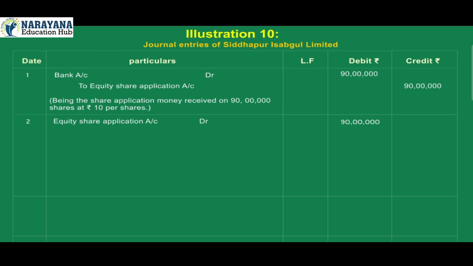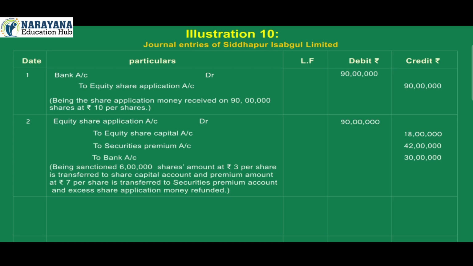2. Equity share application account debit 90 lakh to equity share capital account credit 18 lakh, to securities premium account credit 42 lakh, to bank account credit 30 lakh. Being sanctioned 6 lakh shares, amount at rupees 3 per share is transferred to share capital account and premium amount at rupees 7 per share is transferred to securities premium account and excess share application money refunded.